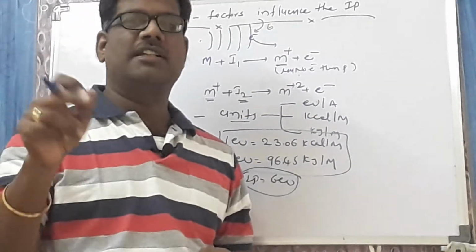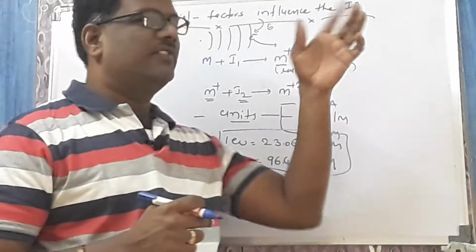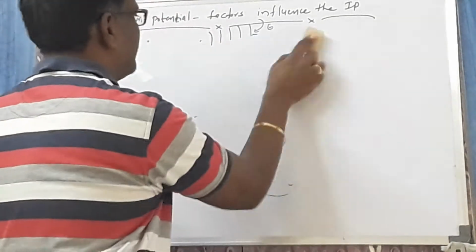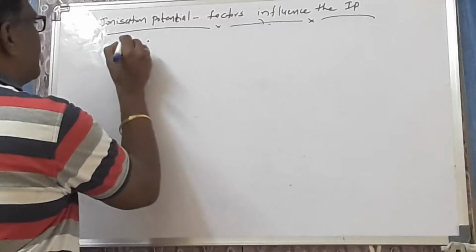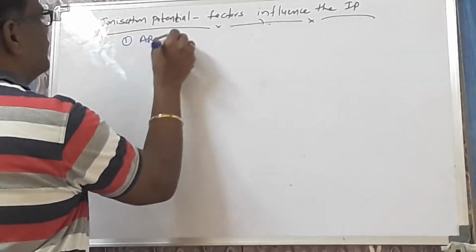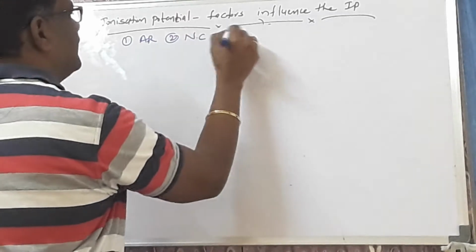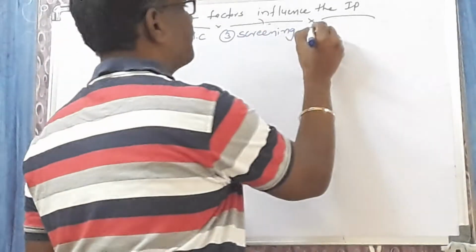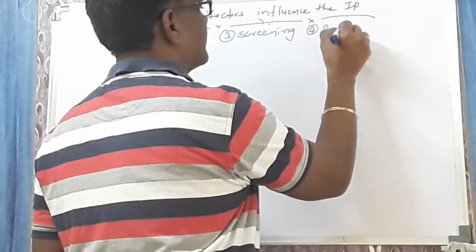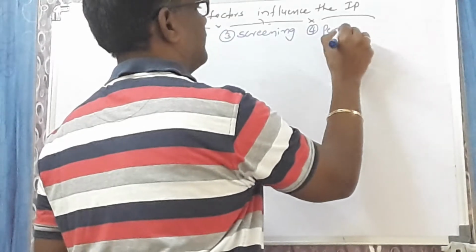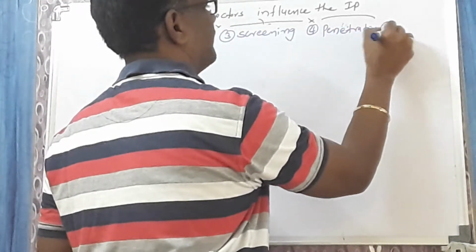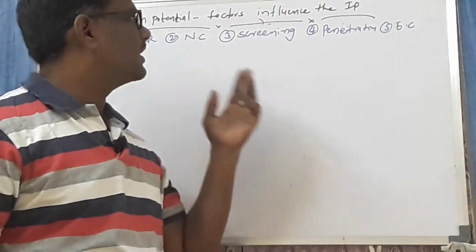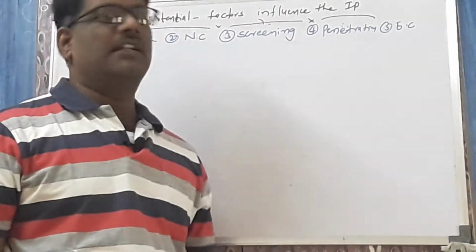Now, a very, very important 8 marks question in the IPE first year examination: the factors which influence the ionization potential. Ionization potential depends on 5 parameters. Number 1, atomic radius; number 2, nuclear charge; number 3, screening effect, which is also called the shielding effect; number 4, penetrating power; fifth, electronic configuration.